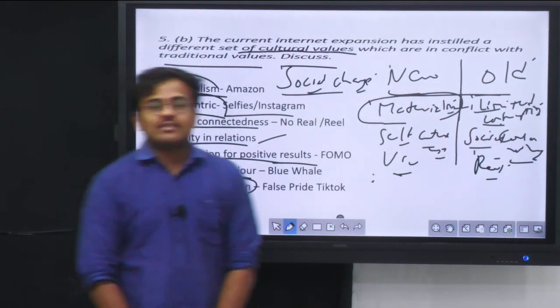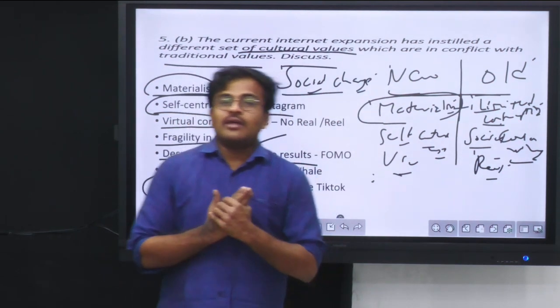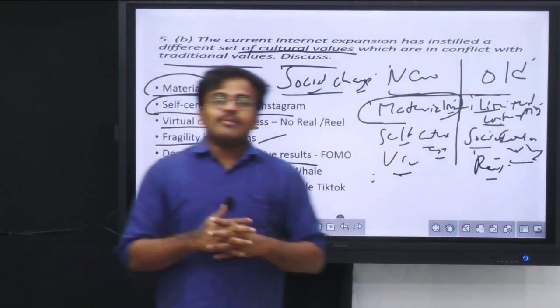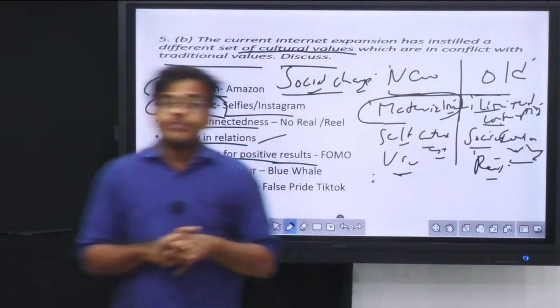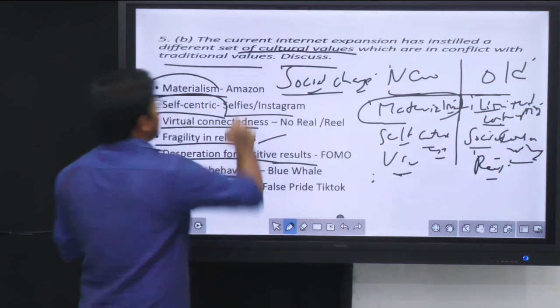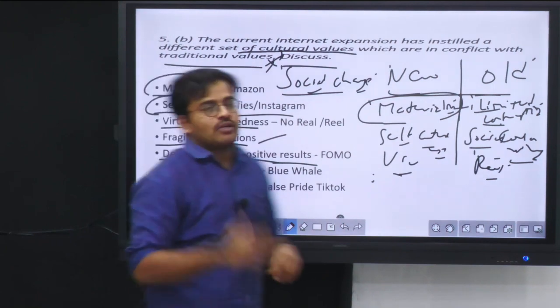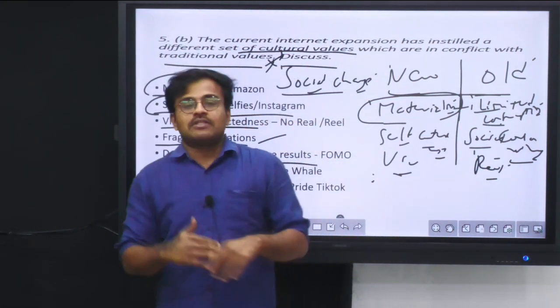expansion of this TikTok culture, our next generation is being influenced by TikTok, wherein TikTok is just mere imitation. This way, the traditional value system is in conflict with the new value system which is coming from the internet. This way you can write n number of examples of the conflict.